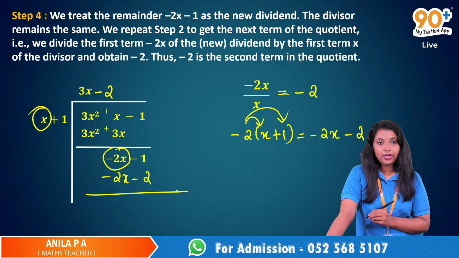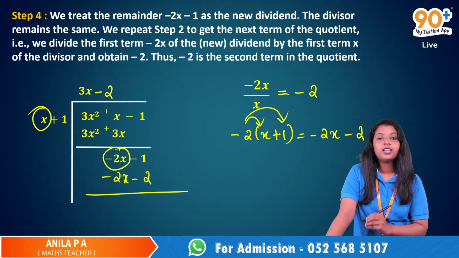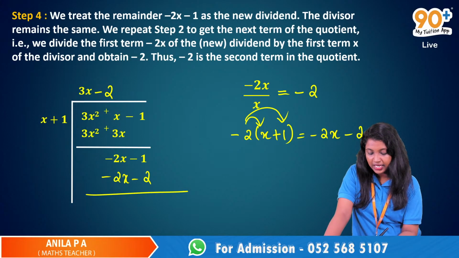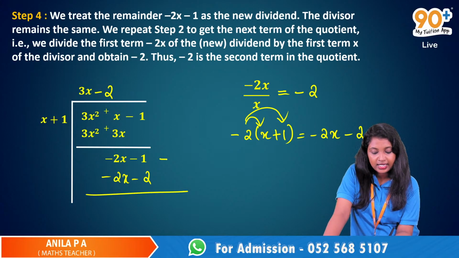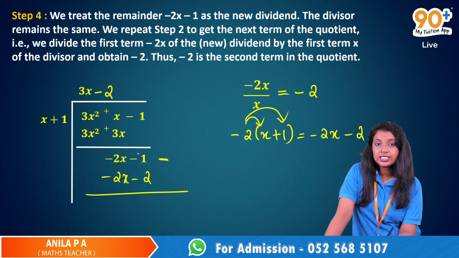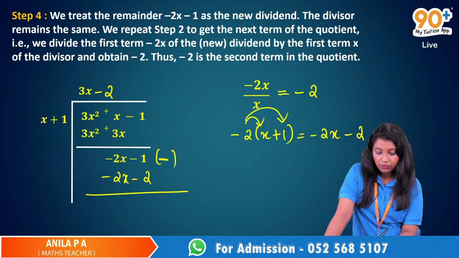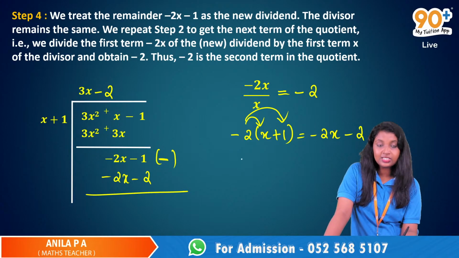Again, we have to subtract. Not a problem, but just be careful. We are subtracting this. Negative 2x, then minus 1, then here we have a negative sign. If you are confused about this one, just write it here.